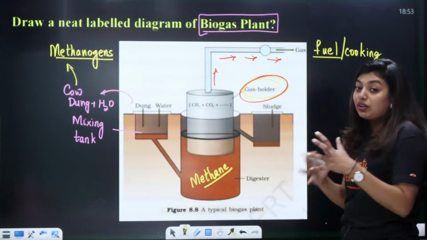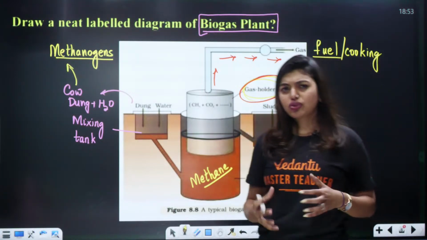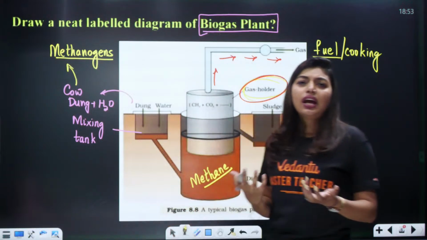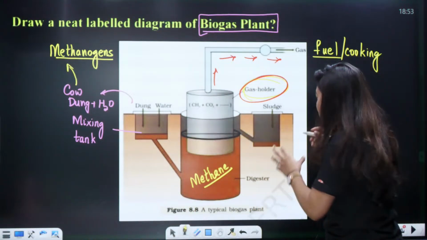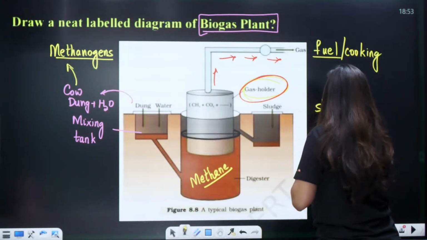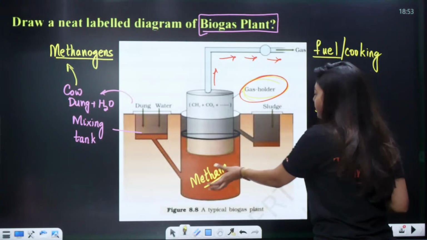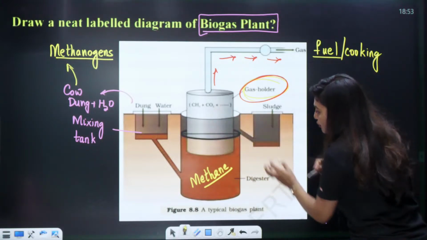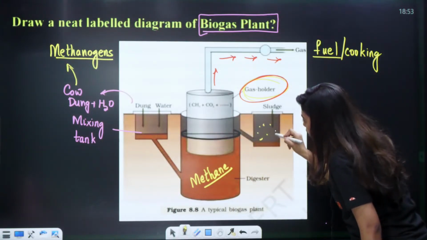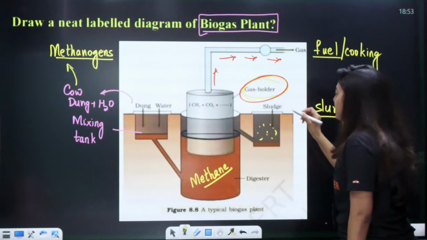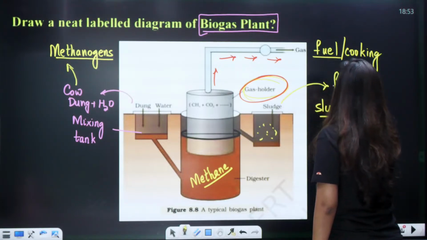Understood? Now, whatever is left after making a mix, something will be balanced. That balance is called a slurry. With that cow dung and water, after the gases are released, the leftover will come here, which we also call slurry or sludge. Now, this will be used as a fertilizer.